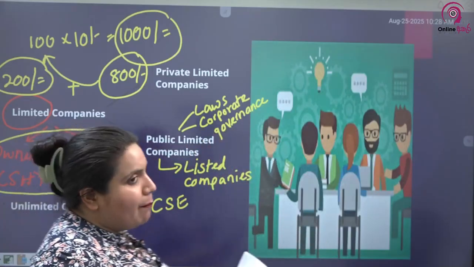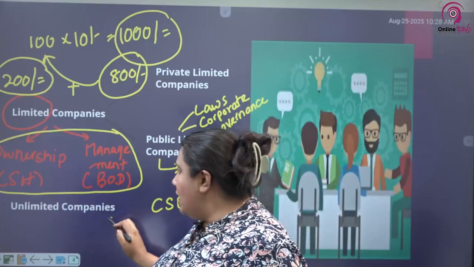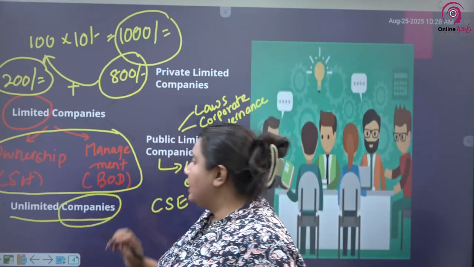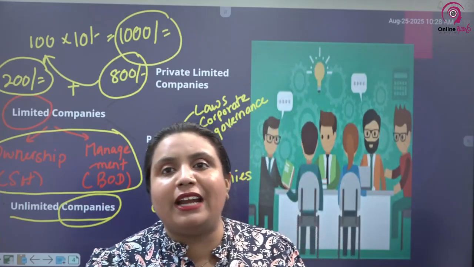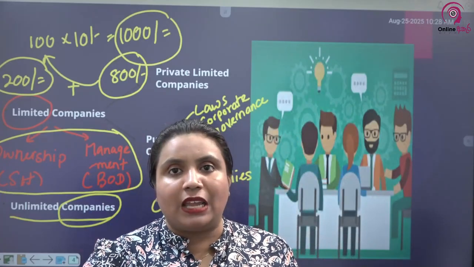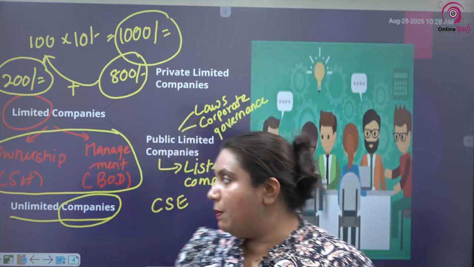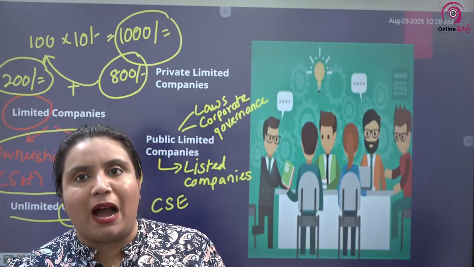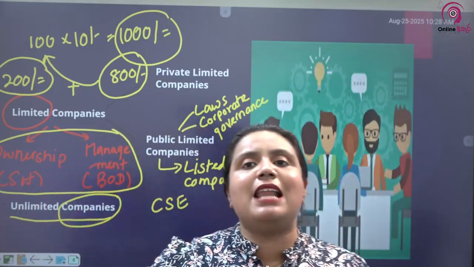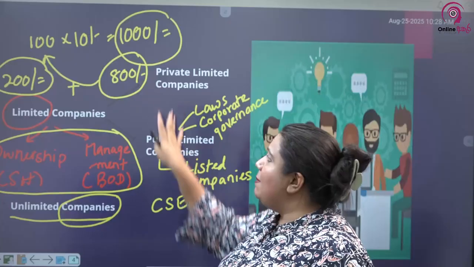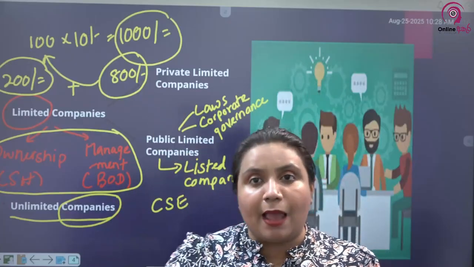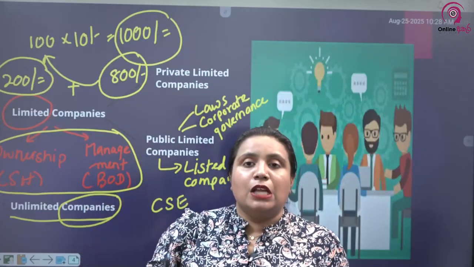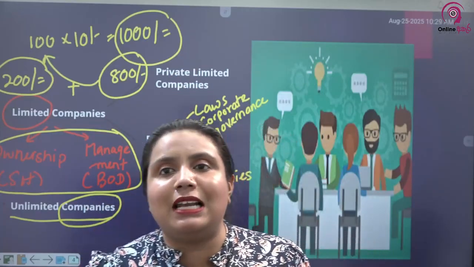Now, what are unlimited companies? This is a very different type of approach. Why would people go for a company instead of a sole proprietorship, a sole tradership or a partnership? Why would people in general prefer to go for a company over and above a sole proprietorship or a general partnership? The main reason is the limited liability. In a company, you have limited liability and people like the limited liability. None of us likes to take a big burden or hassle on our head. So we like to go for a company because we have limited liability.